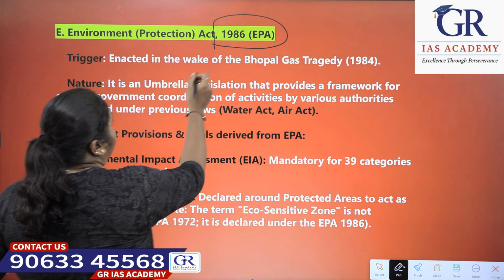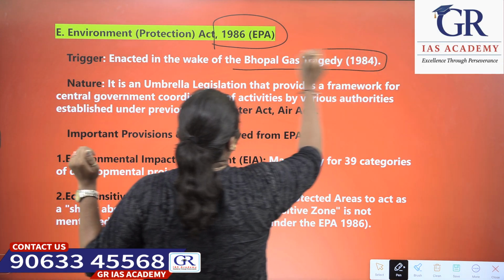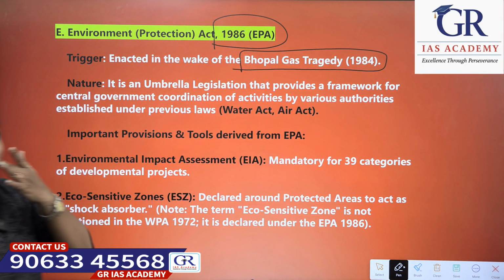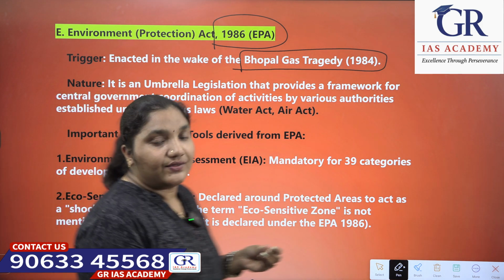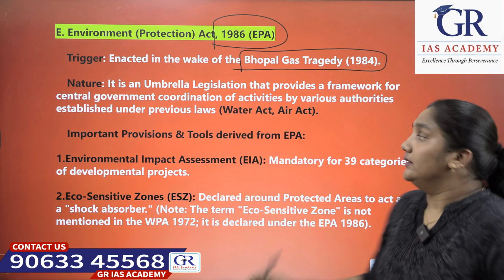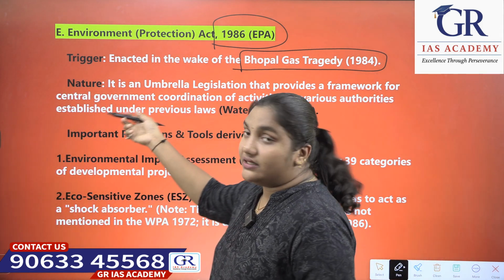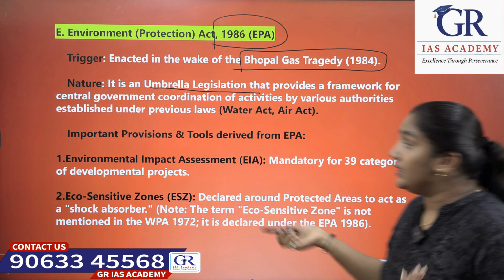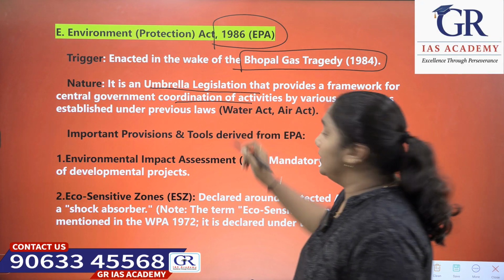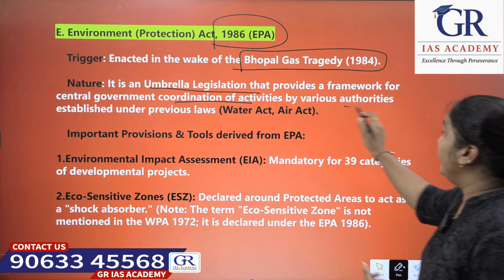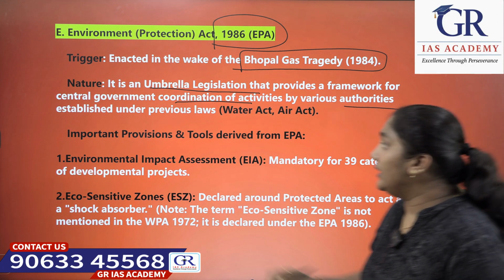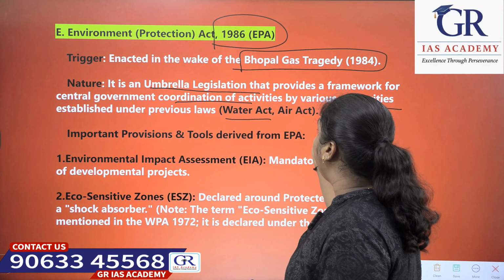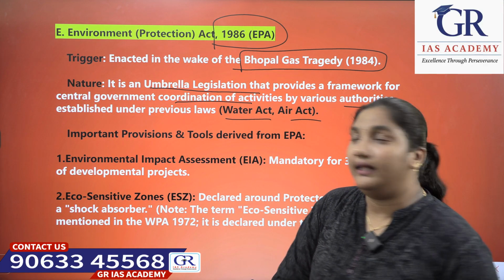It was enacted in the wake of the Bhopal gas tragedy. Everyone must be knowing about this Bhopal gas tragedy. Many lives were lost because of this, right? Yes. See, what is the nature? It is an umbrella legislation that provides a framework for central government coordination of activities by various authorities established under previous laws, that is the Water Act and Air Act.